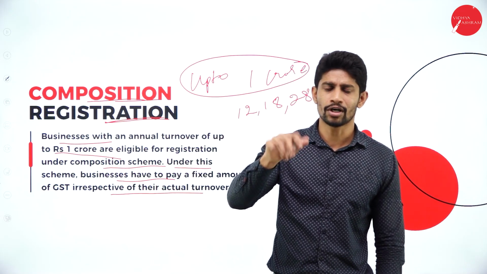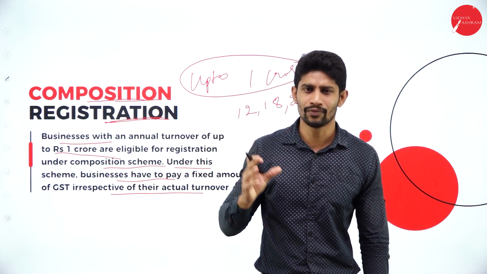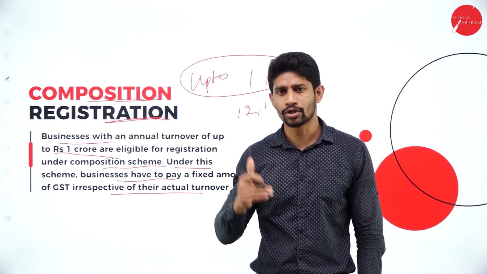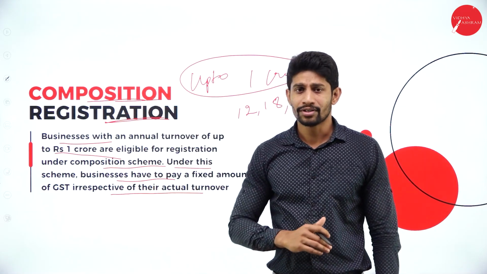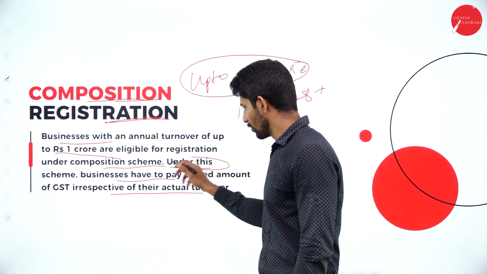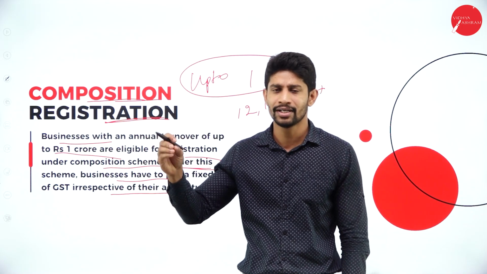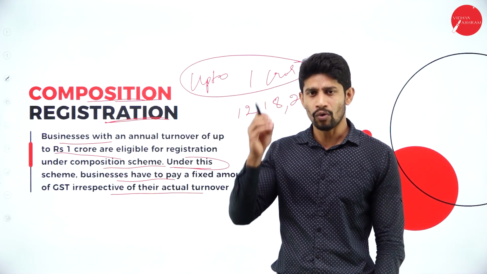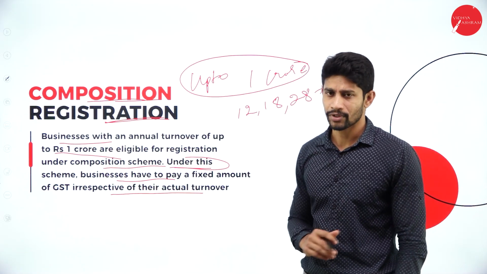So to register under the composition scheme, what you are supposed to do: if your turnover is less than 1 crore and you estimate that your turnover is going to be less than 1 crore, you can register with the composition scheme, and under this scheme, the rate of GST will be fixed. It is not like 12%, 18%, 28%. It will be fixed like 3%, 1% or 2%. So only that much GST you are supposed to pay to the GST authority.